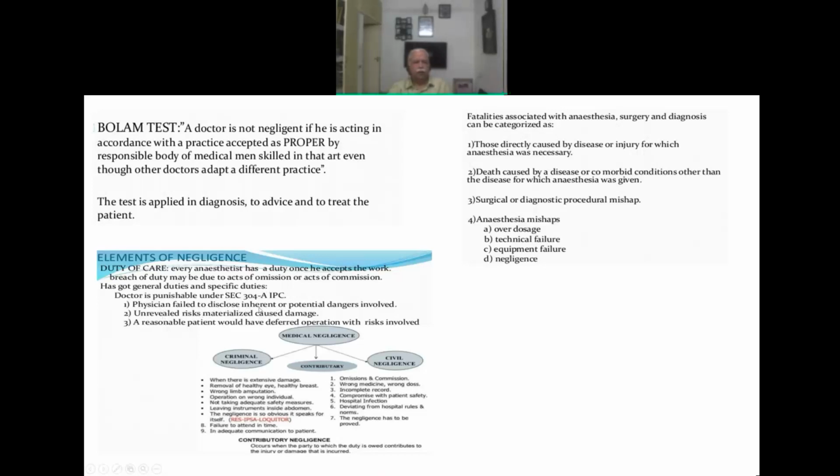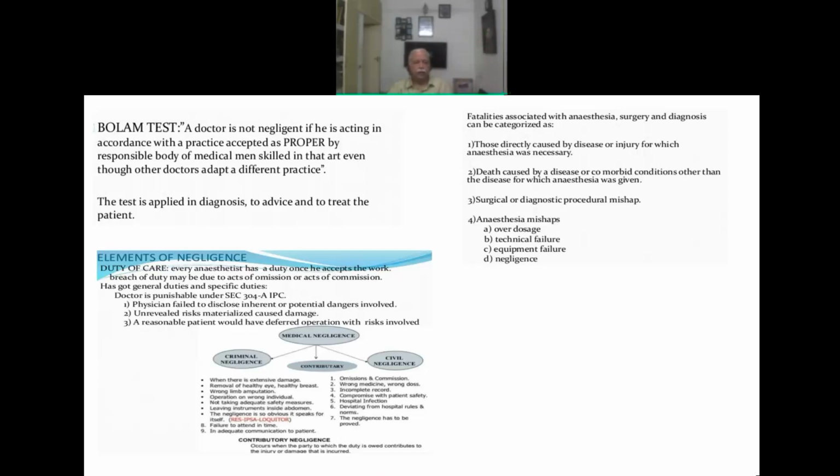Physician failed to disclose inherent or potential dangers involved to the patient. He should have told the patient what are all the risks and what are all the dangers that are likely to happen. That is why if you see the consent form in USA, when I went there, the US consent form itself is about 3 pages.